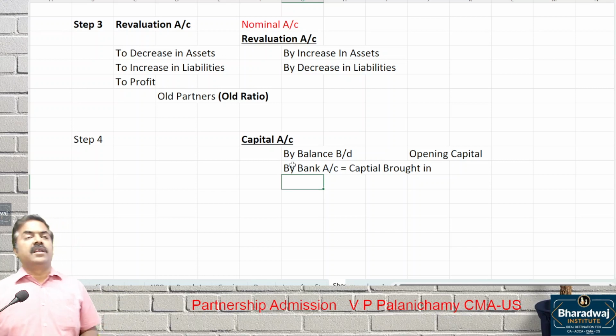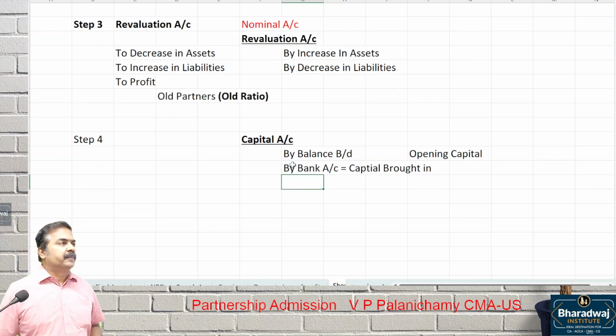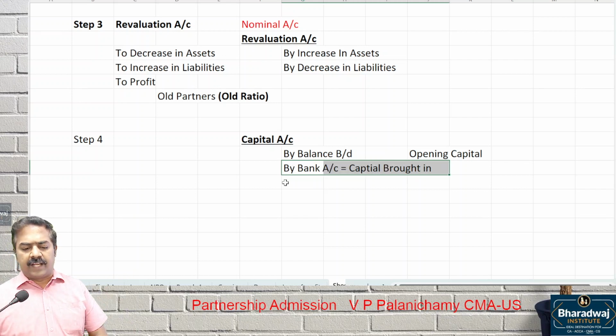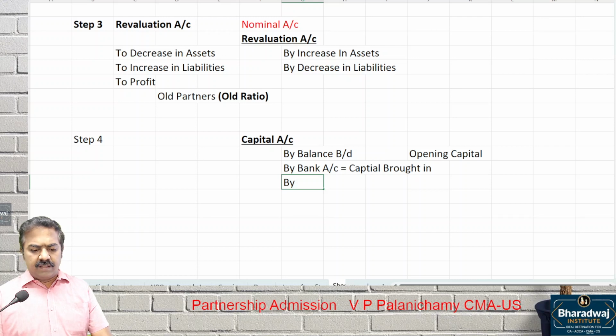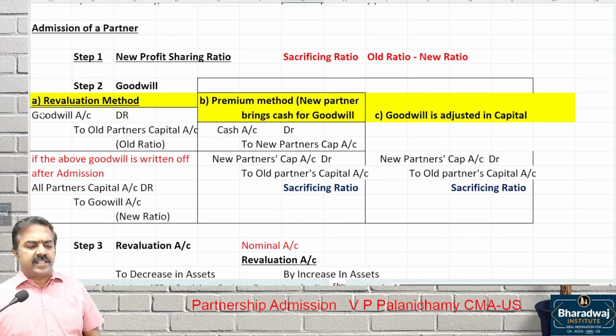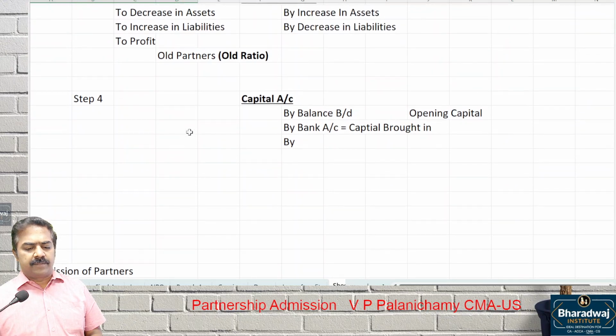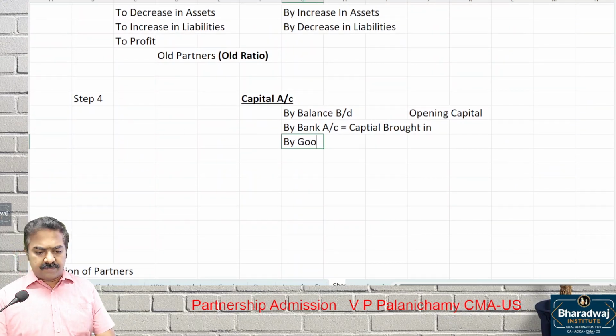What is the journal entry for cash brought in for capital? Cash account debit to capital account, or bank account debit to capital account. By bank account, capital brought in. Then, what is the journal entry we pass for raising the goodwill? Goodwill account debit to old partners capital account. How will this be posted in capital? By goodwill. Goodwill raised.